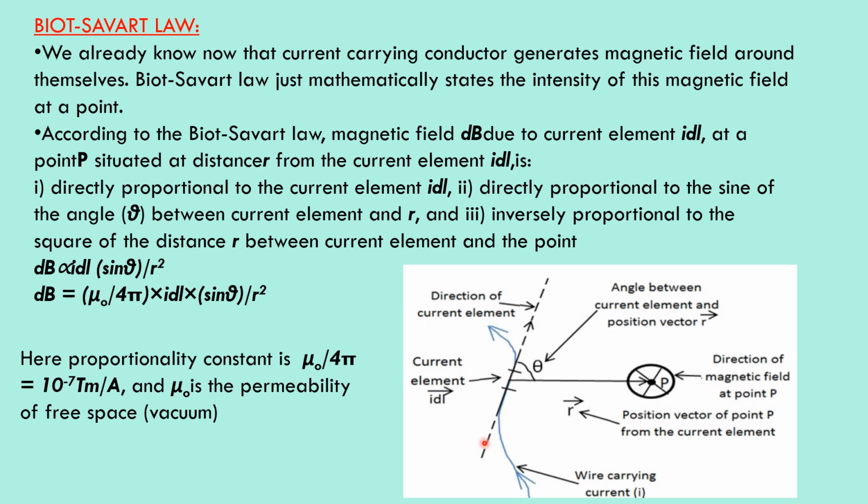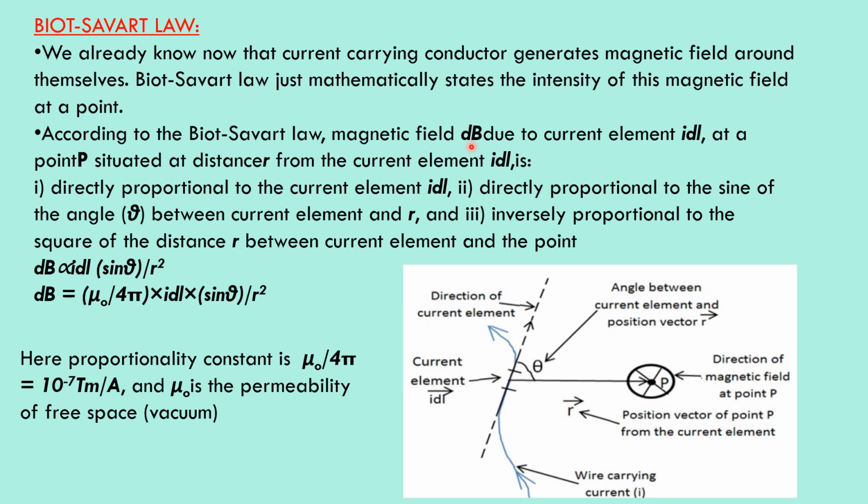Here this point, this direction, shows the direction of the current. This arrow mark shows the direction of the current. And if you draw a line from the point P to the conducting wire, it indicates the radius vector. These are all vectors because they give magnitude and they also show direction.